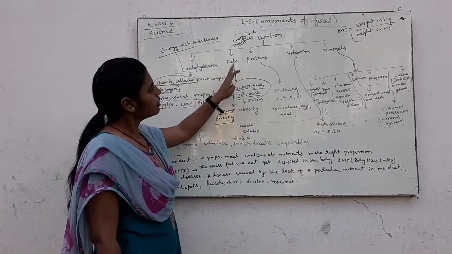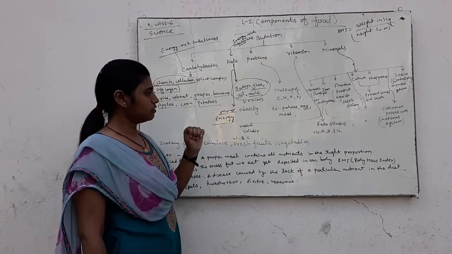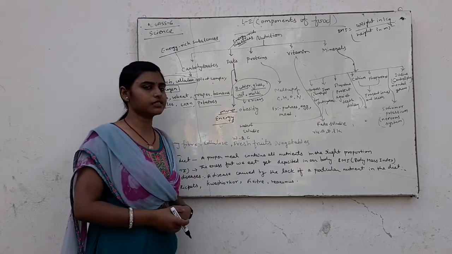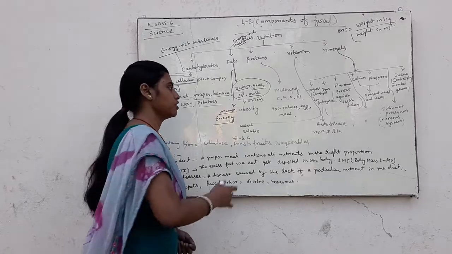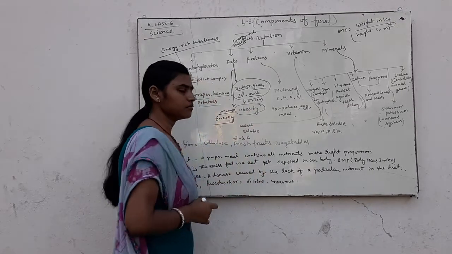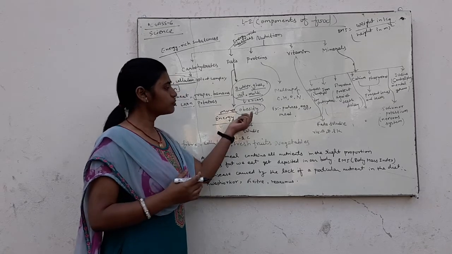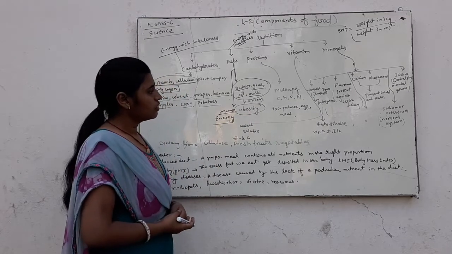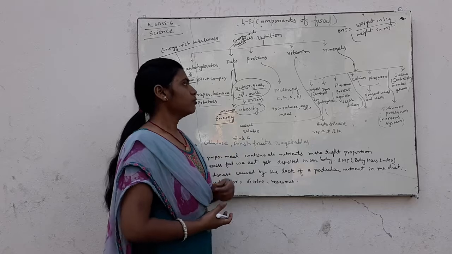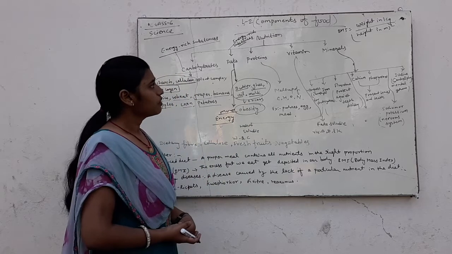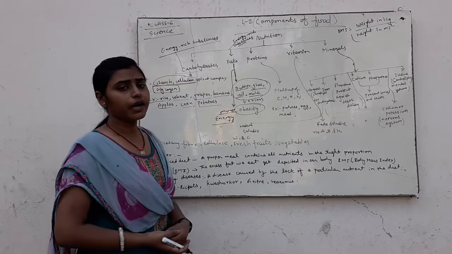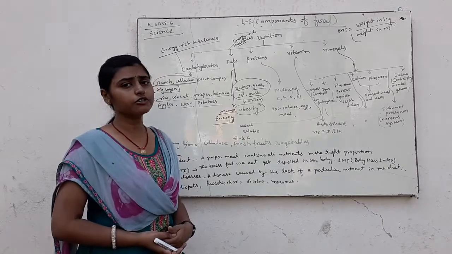If we consume an excessive amount of fats, we suffer from obesity. Further, we will classify obesity.